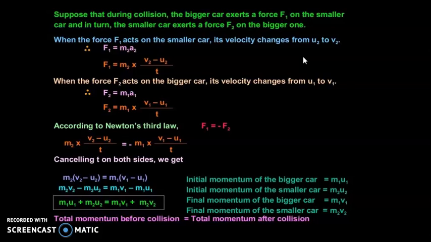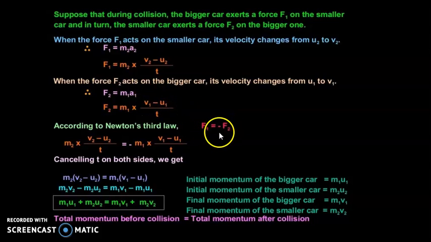We know Newton's third law. What is that? When a first body applies force on the second body, then the second body applies force on the first body. So in the same manner, we will find the relationship. F1 is equal to m2a2, and if we apply the first equation of motion here to find acceleration, we will write (v2 minus u2) upon t. In the same manner, we will find the value of F2, that is m1a1, and again we will find acceleration by using equation 1.